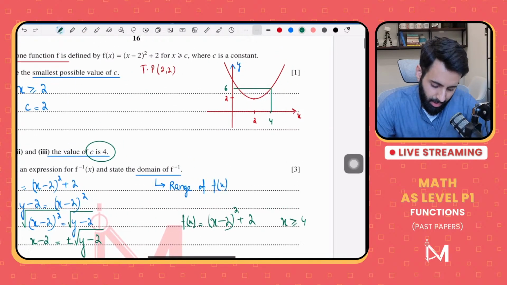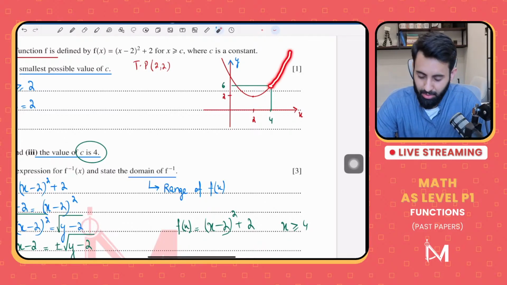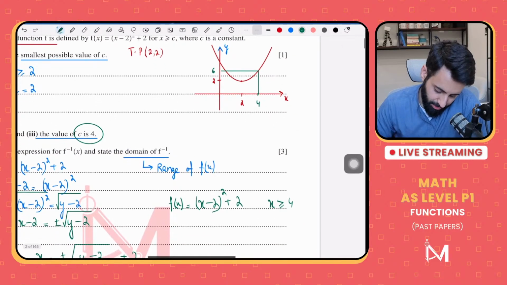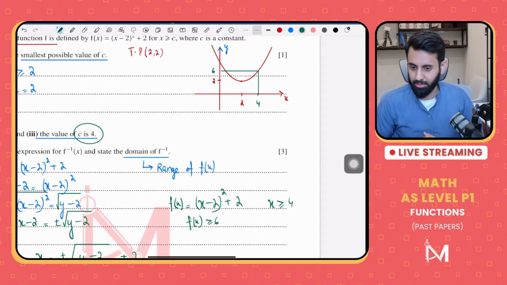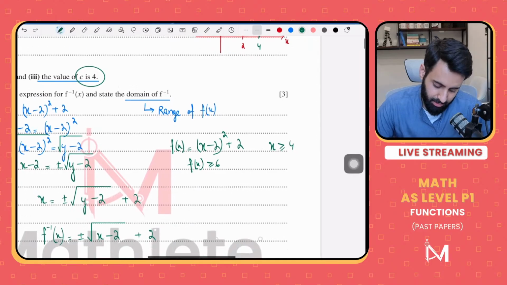Here we are. What is the range going to be? If you're only allowed to look at this part of the curve, what will the range be? If x is greater than or equal to 4, that means the range would be greater than or equal to 6.